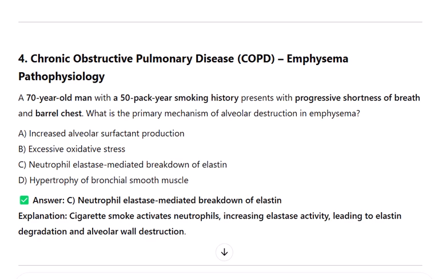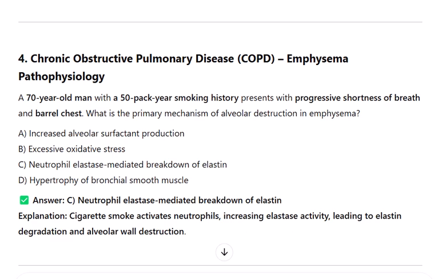A. Increased alveolar surfactant production. B. Excessive oxidative stress. C. Neutrophil elastase-mediated breakdown of elastin. D. Hypertrophy of bronchial smooth muscle. Answer: C. Neutrophil elastase-mediated breakdown of elastin. Explanation: cigarette smoke activates neutrophils, increasing elastase activity, leading to elastin degradation and alveolar wall destruction.